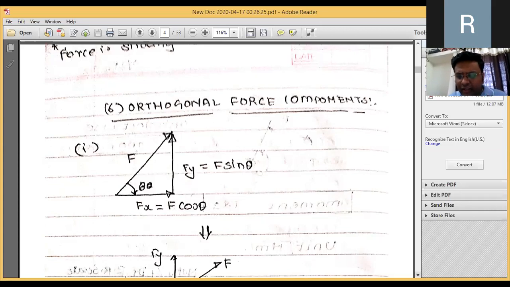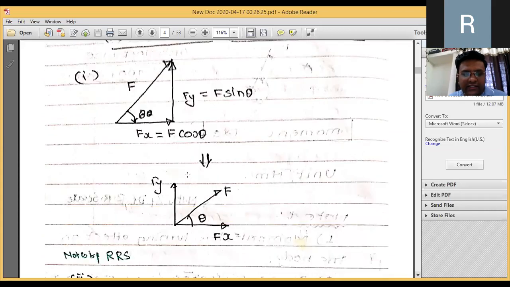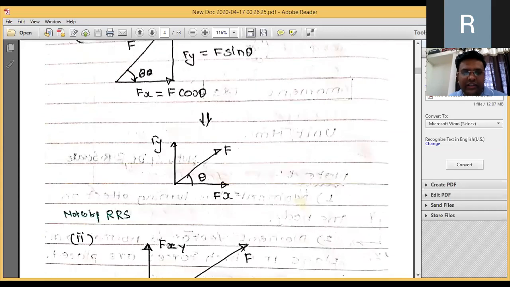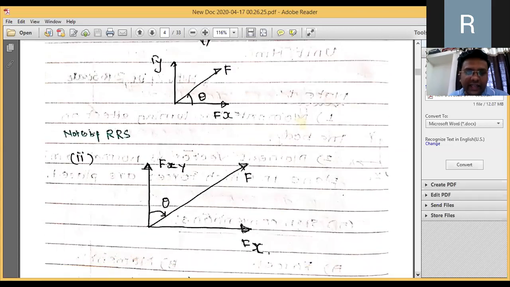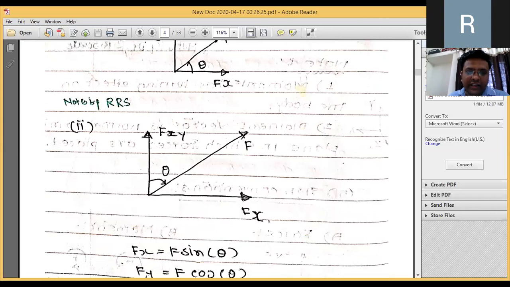And accordingly you will be answering the orthogonal force system. You can observe over here, this is the force, so fx and fy are the x and y orthogonal components of the force in the x direction or x axis and y axis. So for example, as I said earlier, the component along which the angle is given is cos, and the other is sin. If you remember this one thing properly, there will not be any kind of problem for calculation of orthogonal forces in x and y direction.